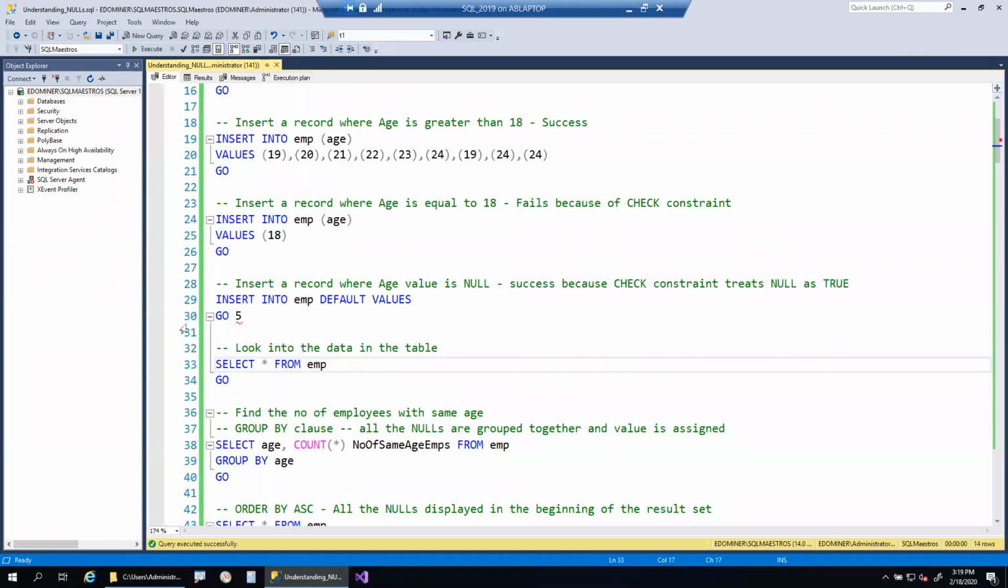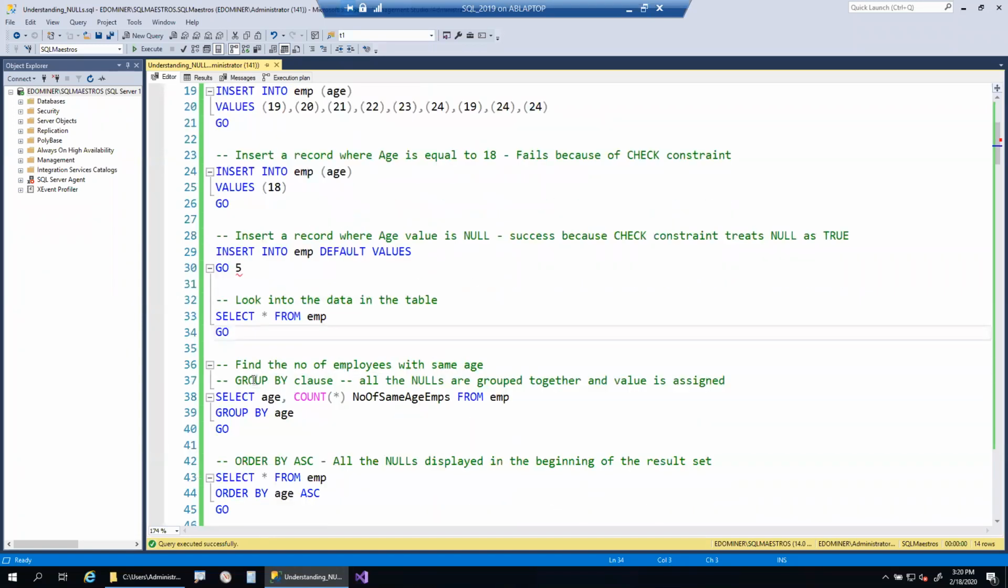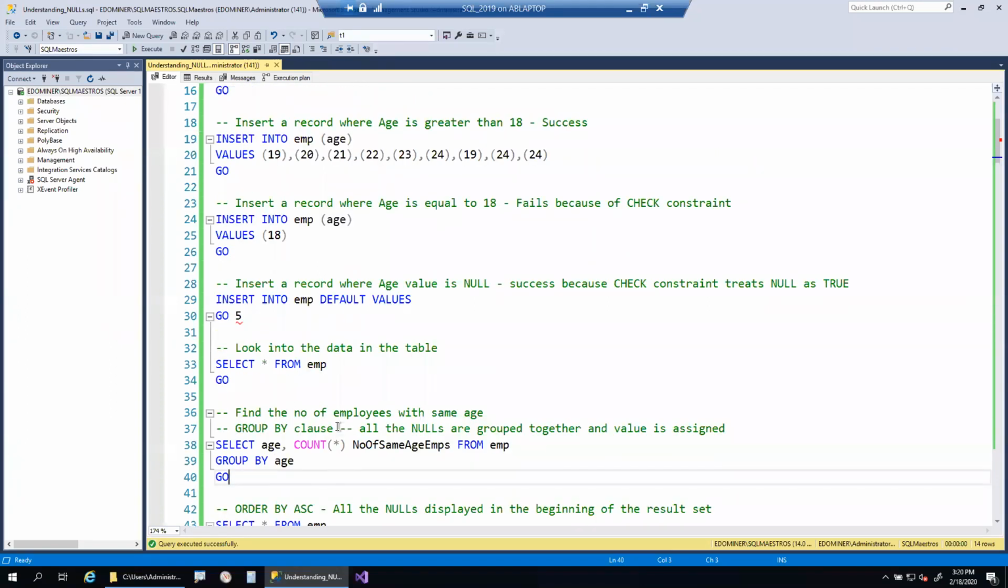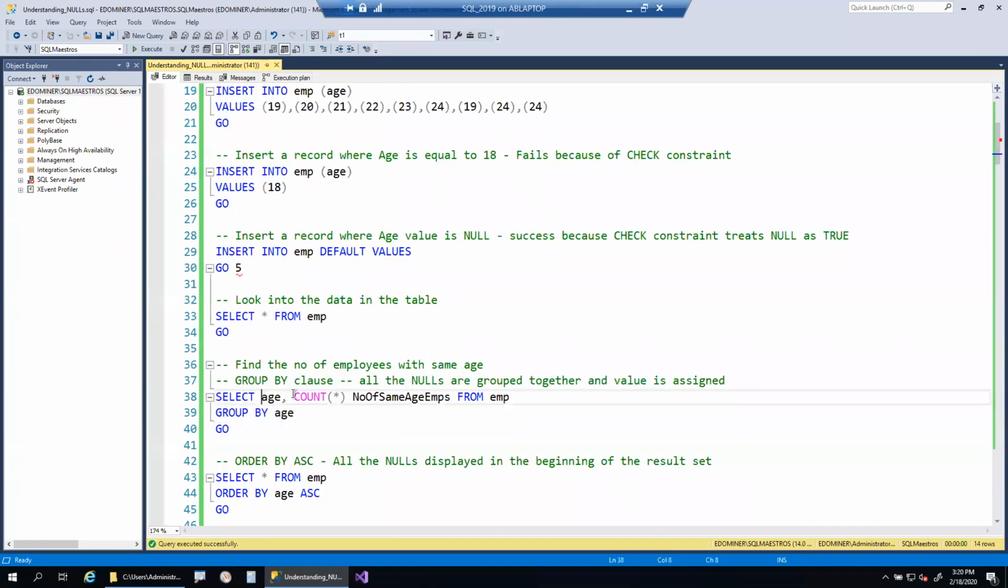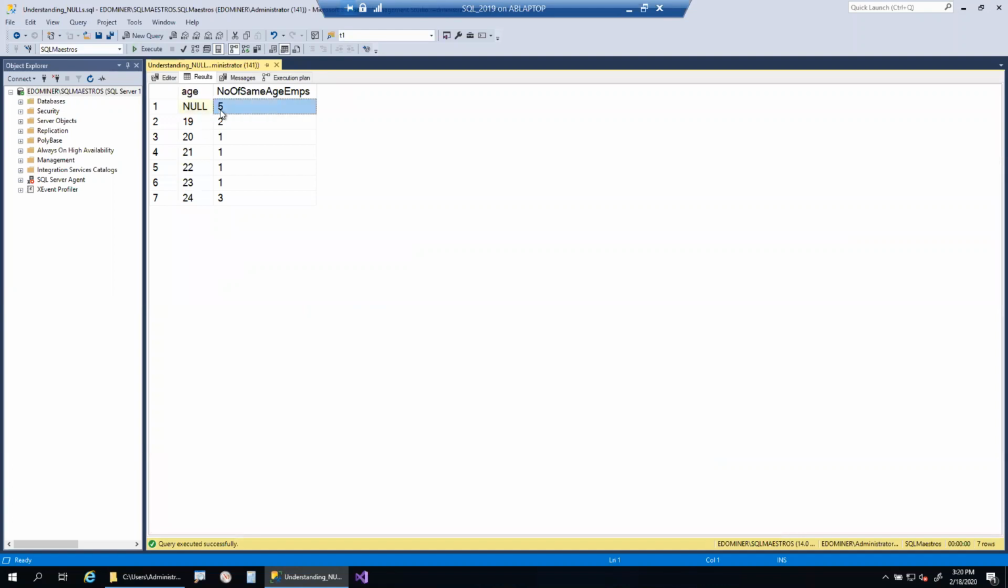Similarly, as in our examples, let's see how nulls behave when we do a grouping. If you look at this simple select statement, we are grouping the data based upon age and counting how many people are there with the same age. So to find the number of employees with the same age, we write a small group by query: select age, comma, count, and I'm just giving an alias name for this. If I execute this, all the nulls are grouped together and counted.